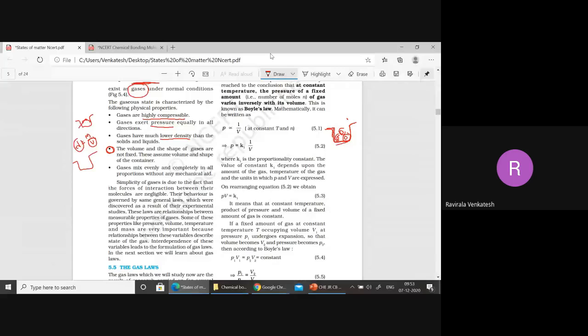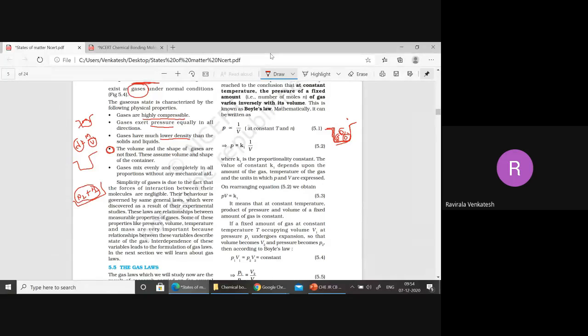Gases mix evenly and completely in all proportions without any mechanical aid. If I want to mix nitrogen and hydrogen, for this I need not operate anything mechanically. They do it spontaneously, they will mix with each other. So no mechanical operation is needed for this.